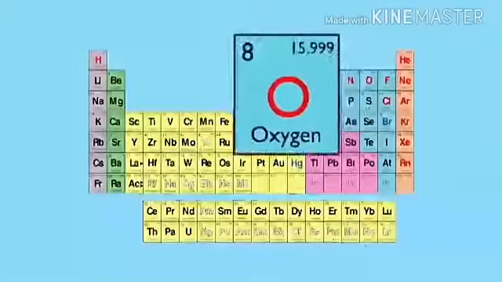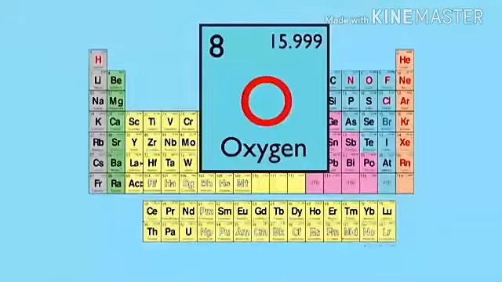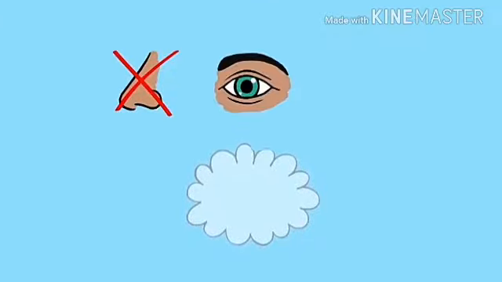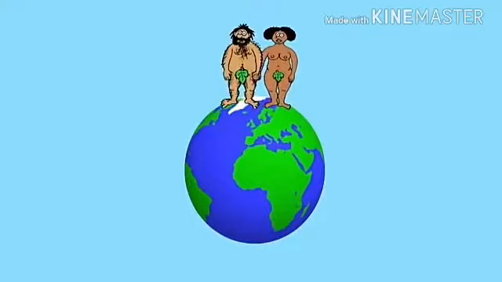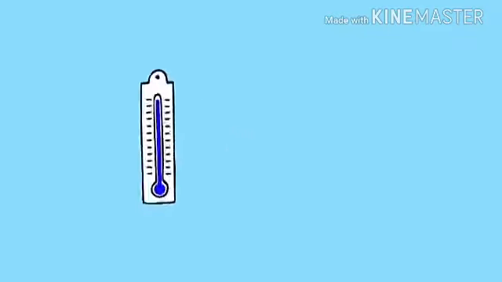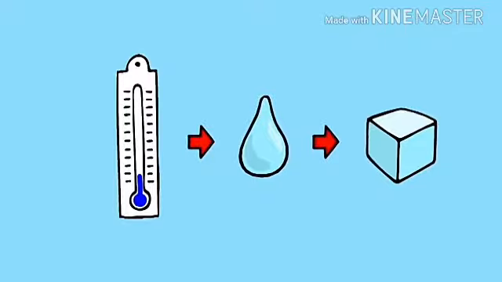Oxygen has atomic number 8 and is found in group 16 of the periodic table. It has the chemical symbol O. Oxygen is of course a gas. It has no smell, colour or taste, but without it we as humans would not be able to inhabit planet Earth. When cooled to very low temperatures, it will form a liquid and a solid, which are both pale blue.